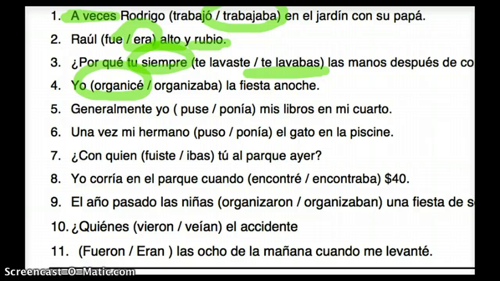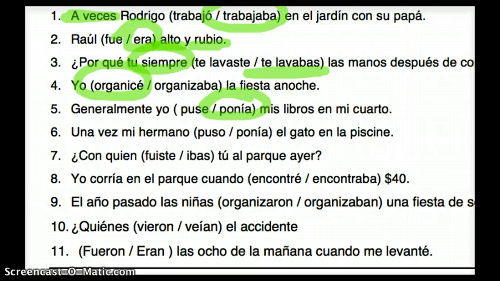Generalmente yo blank mis libros en mi cuarto. Generalmente means what? Generally. So if I'm talking about generally, that's something that happens more than one time. If I'm saying generally, that means it happens often, it's a kind of a habit or a pattern. So that means it happened more than once. So ponía.